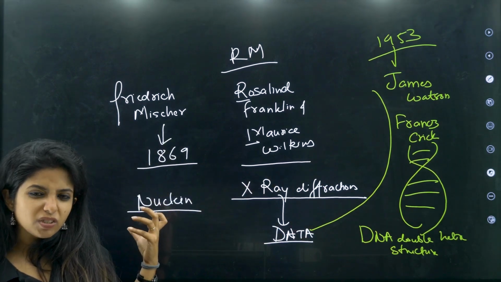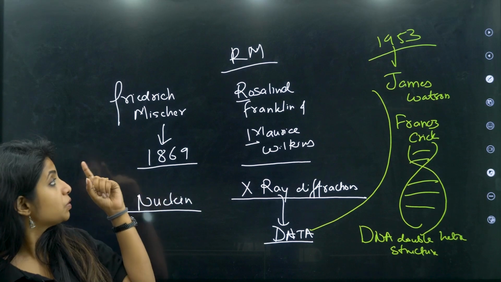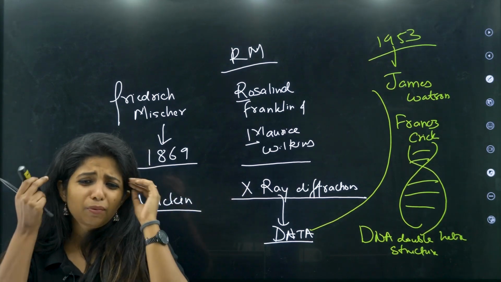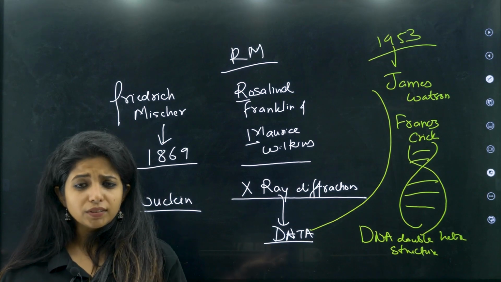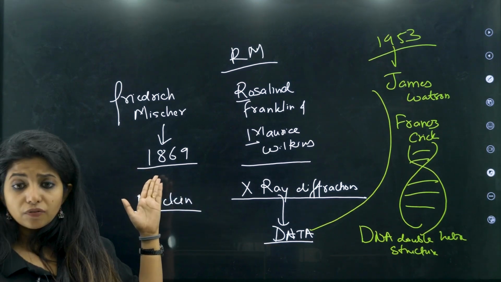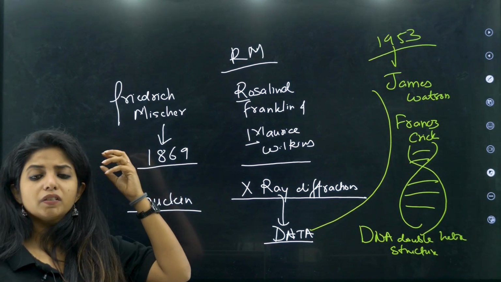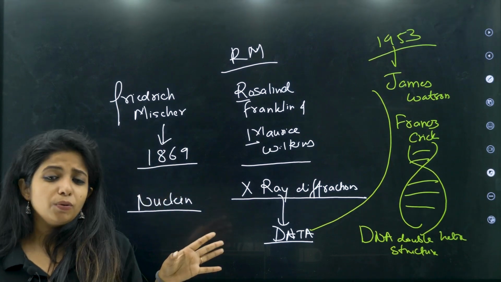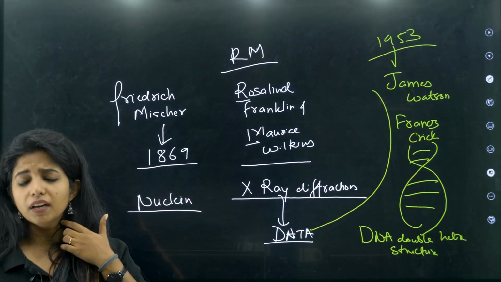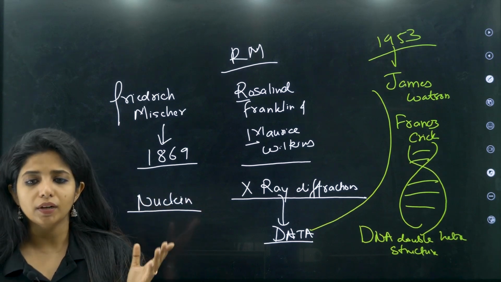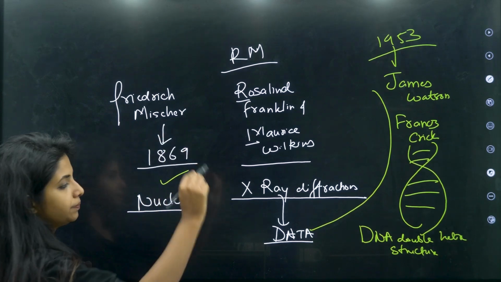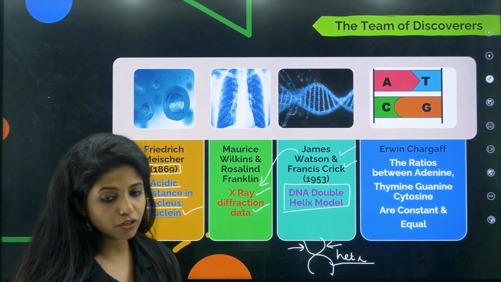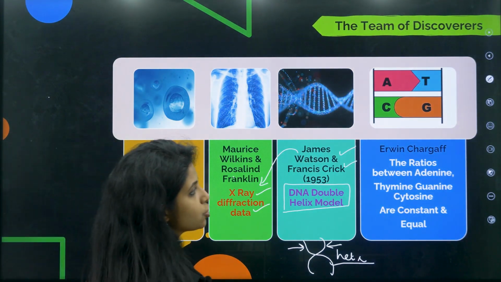But who was the first one to see that there is something like this? Probably it was Friedrich Mischer, but he was not able to understand what to do. In his mind everything was mixed. I don't know what this is, because it was lots of years back. So you can remember that in Friedrich Mischer's brain everything was mixed, and that's why he said he did not know about DNA and all. DNA came very late. Let me just name it nuclein. So he named it nuclein. Cool. Now, while all this was happening, there was another scientist whose name was Erwin Chargaff.